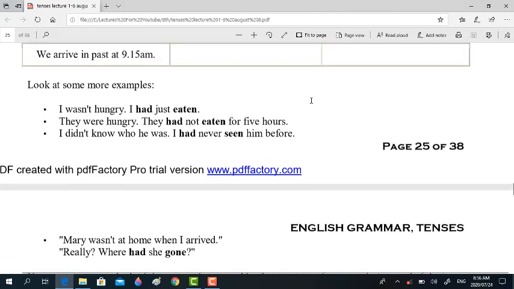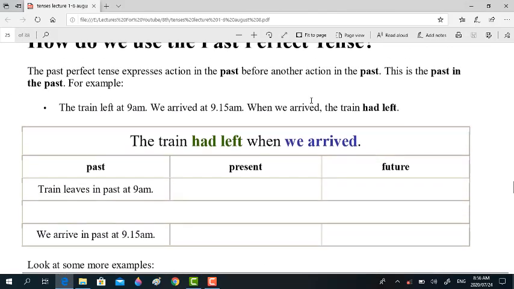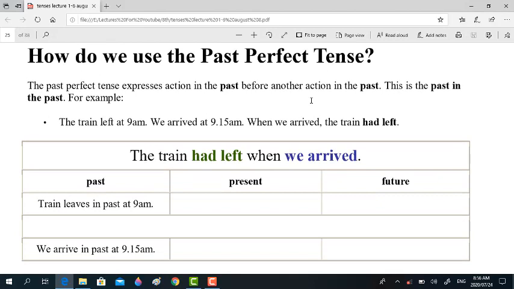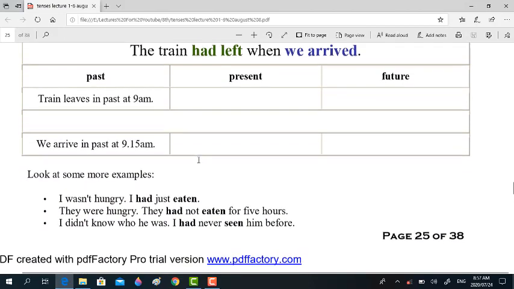You can also go for examples like, the villagers had been warned before it flooded. Or look at this example, the train had left when we arrived. This part is in past simple and this is in past perfect. So it expresses an action, this action before another action. When we arrived, this action had been completed, right.